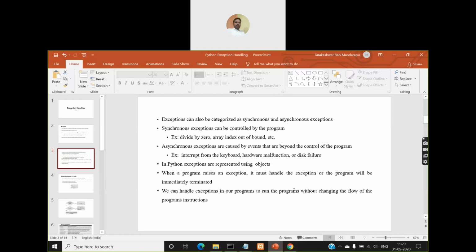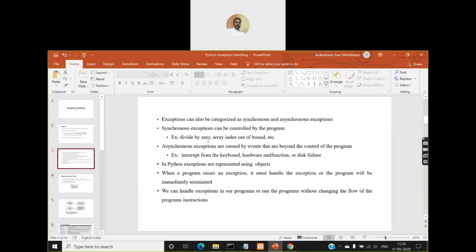Coming to synchronous exceptions, these will be in our hands. When we write the logic for a problem, we may make some mistakes. Say, for example, division by 0. We are performing a division operation, which involves dividing one variable with another variable, whereas the variables are computed, their values are generated in the previous part of your program, and unfortunately that previous part of the program has generated a 0 value for the denominator variable. Then it is not in your hands, right? So this may occur, but we can control these exceptions. For example, divide by 0 and array index out of bounds exception all come under synchronous exceptions.